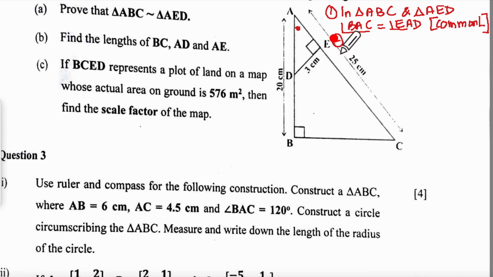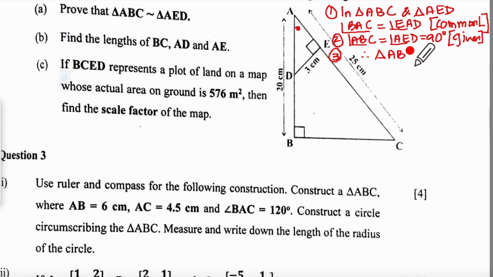Statement number 2, I'm going to say this is 90 and this is 90. But I'll write the big triangle first. So angle ABC is equal to angle AED equal to 90 degrees, and that is given. And the third statement will be, therefore the two triangles, which ones?